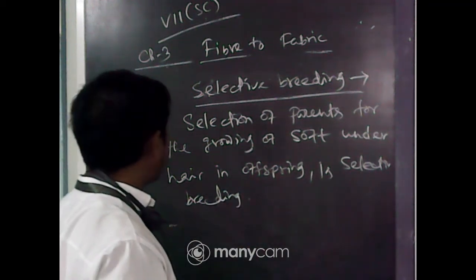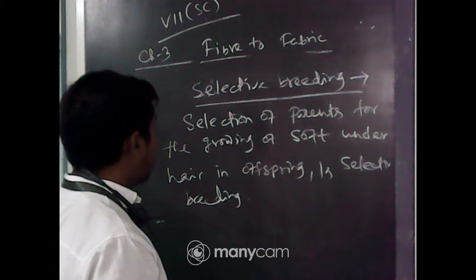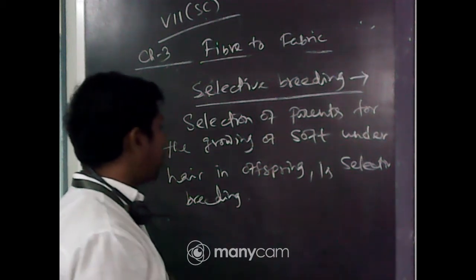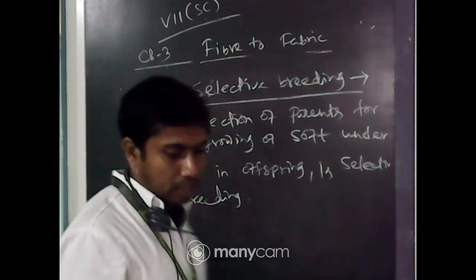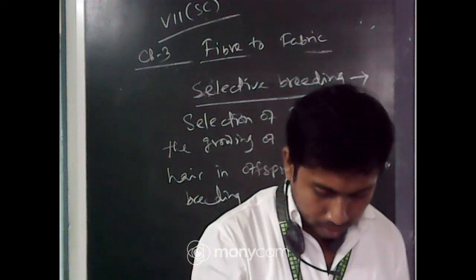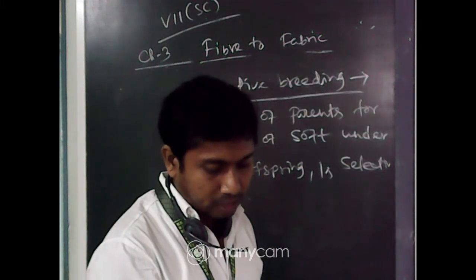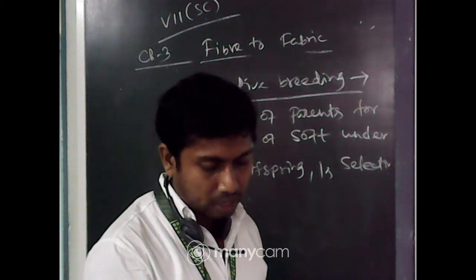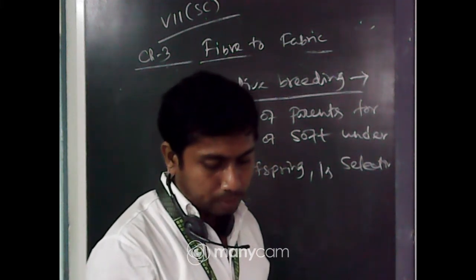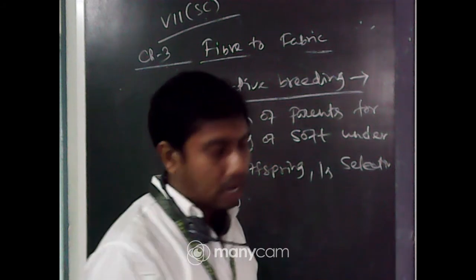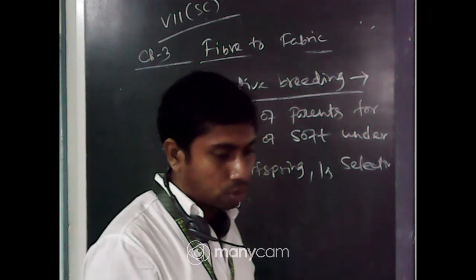Here also the definition is given: the process of selecting parents for obtaining special characters in their offspring, such as soft under hair in sheep, is termed selective breeding. Understood?